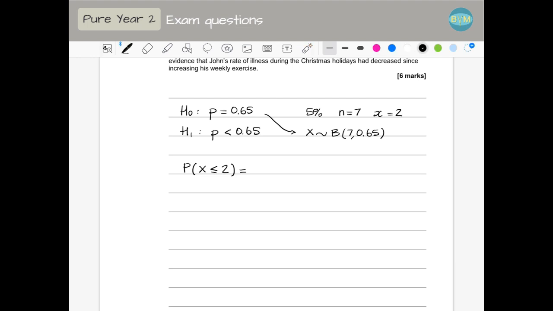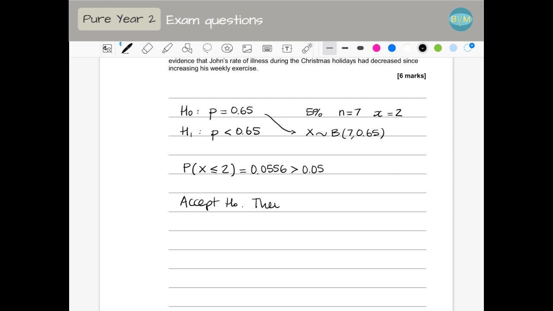If you use binomial CD in the calculator with this X, N, and P, we get 0.0556, which is slightly greater than the significant level, which is 0.05. So if it's greater, that means that this is still quite likely, or likely enough, to happen if this is true. So we are going to assume that this is true. We are going to accept H0. We don't have enough evidence to reject it. Accept H0. We have to write something.